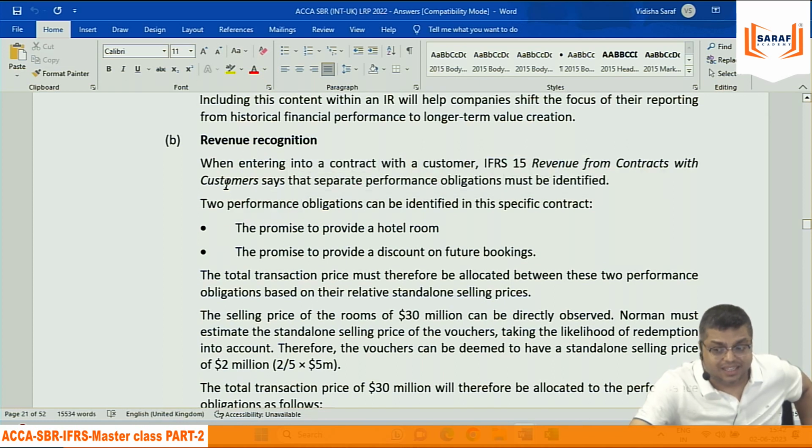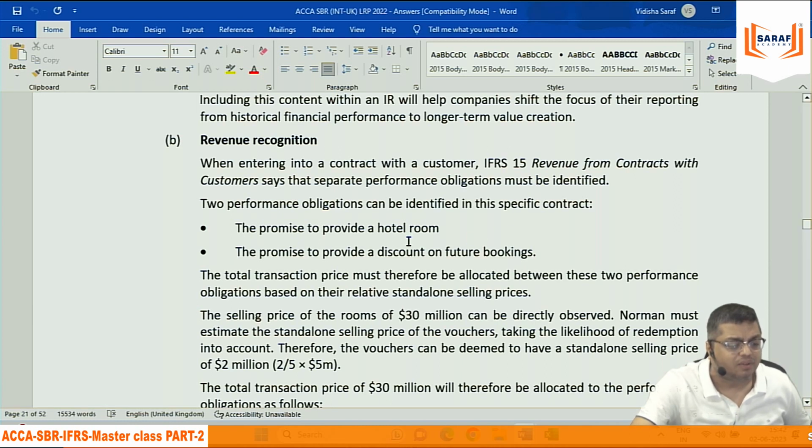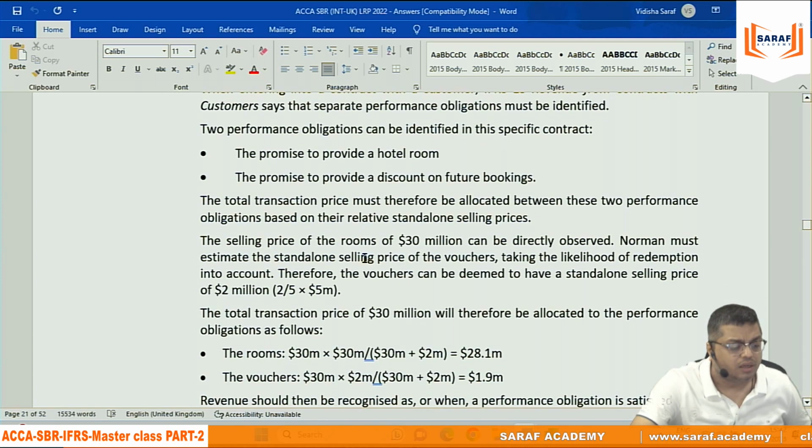Revenue recognition, that is the second question. When entering into a contract with customer, IFRS 15 revenue from contract with customers says that separate performance obligation must be identified. The two performance obligations are promise to deliver a hotel room and provide discounts on booking of the future. The total transaction price must therefore be allocated between these two performance obligations. The selling price 30 million directly observed. Norman must estimate the standalone selling price of vouchers taking the likelihood of redemption in account. Therefore, the vouchers can be redeemed to have a standalone selling price of 2 million.